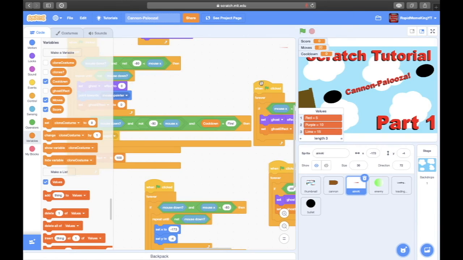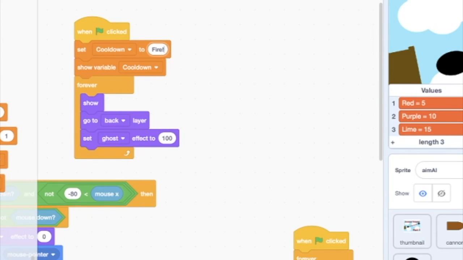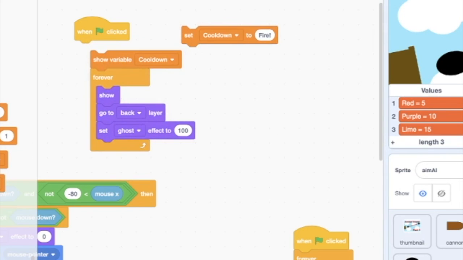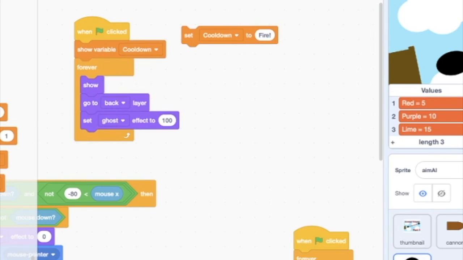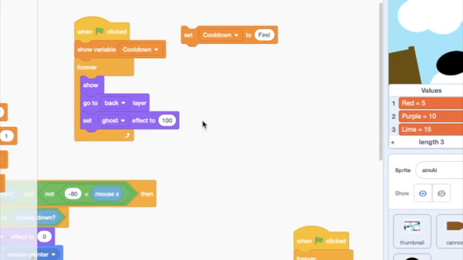Oh, hold on a minute. We got to set it to fire in the beginning. Wait, I got a better idea. We're gonna copy the, actually, yeah, we're just gonna start the cooldown. Never mind. Yeah, we're just gonna put it right.